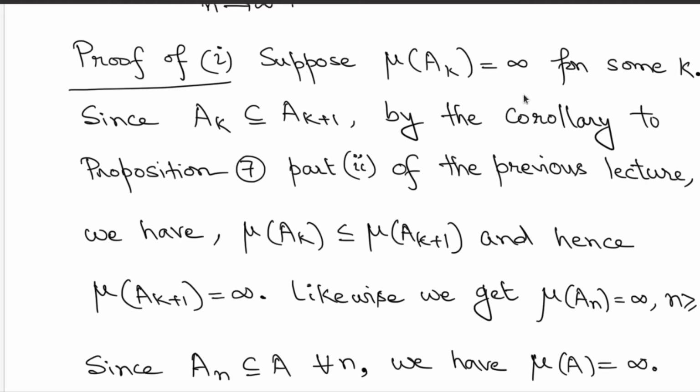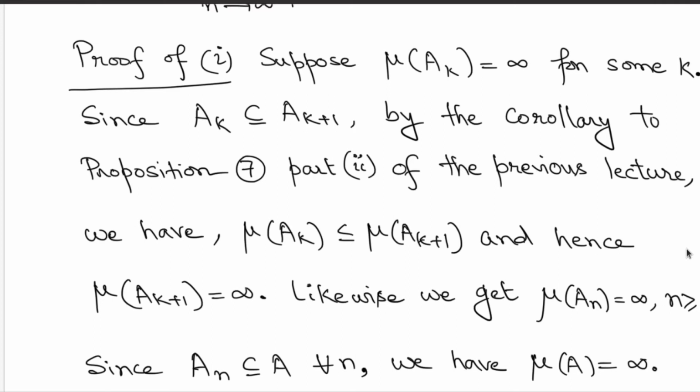So, if it so happens that measure of A_k is infinity for some k, then since A_{k+1} already contains A_k, by the monotonicity property that was proved in Proposition 7, you immediately claim that measure of A_{k+1} is also infinity, because measure of A_{k+1} must be at least measure of A_k, and measure of A_k is taken to be infinity as per the assumption here. Likewise, you can repeat this argument and claim that measures of A_n is infinity for all n greater or equal to k, because these sets are increasing.